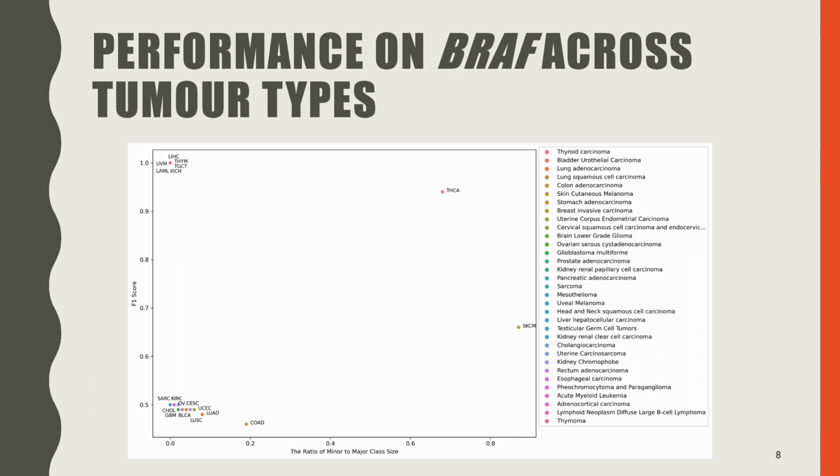So similar to TP53, I divided the samples based on their respective tumor types. And as we can observe, here the performance was good in only one or maybe two tumor types, and this can suggest that the transcriptional signature of BRAF is more tumor type specific.